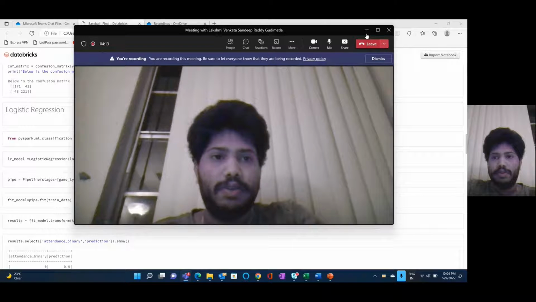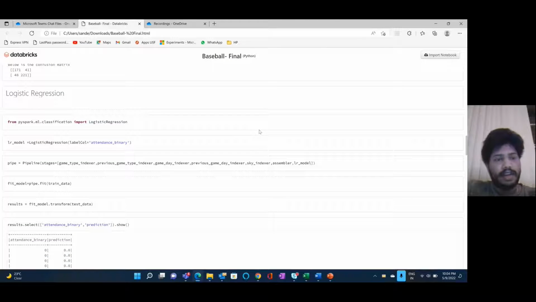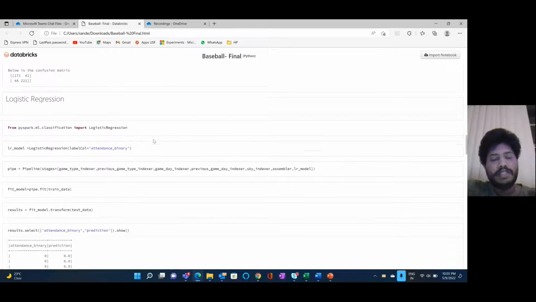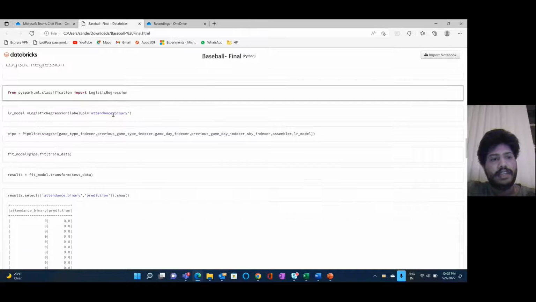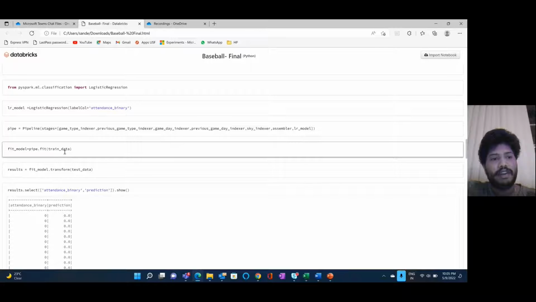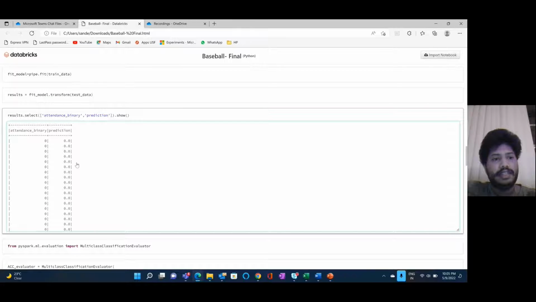Now let's go through the model we have created. Initially, I used a seed while splitting the data into train and test. We used the seed because we want to get the same accuracy again and again while running the code. And this is the code. We imported the logistic regression, created a model and pipeline, fit the train model, and got the results.